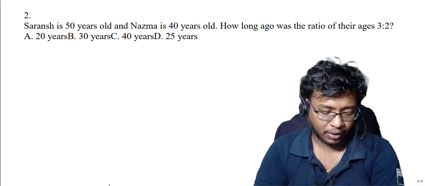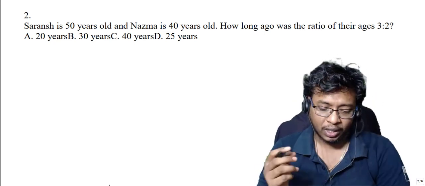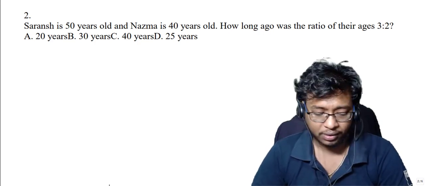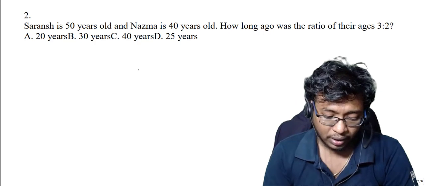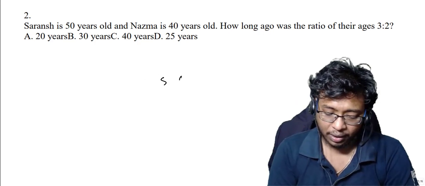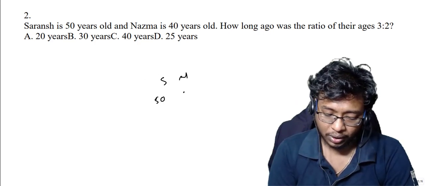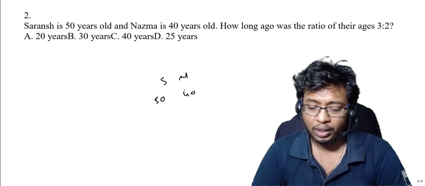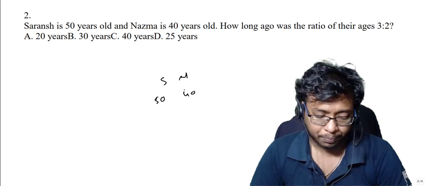Sarnash is 50 years old and Nazma is 40 years old. How long ago was the ratio of their ages 3:2? Now see here, S and N are there, so she is 50 years old and he is 40 years old. How long ago were their ages in the ratio of 3:2?